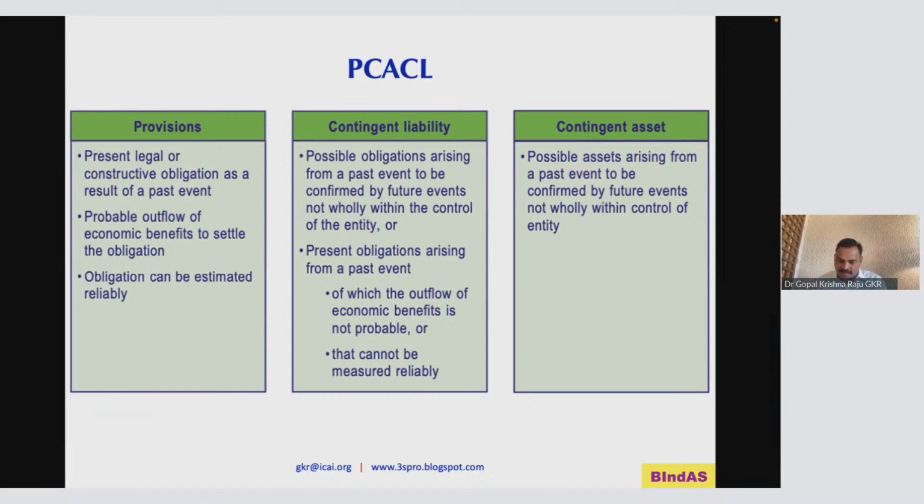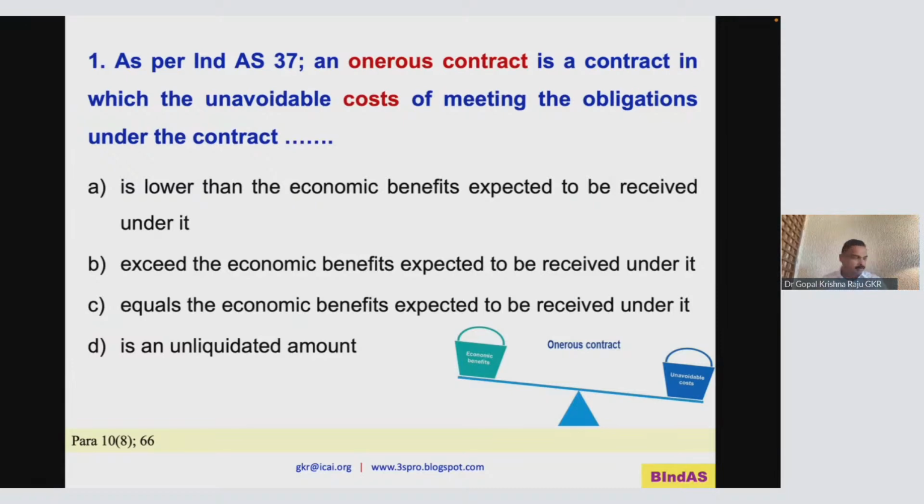So let me first take you to a very interesting terminology called onerous. Actually, there were two friends discussing, and one friend came to another friend who had bought a new house. Both of them were sitting in the veranda having a cup of tea, served by the friend's wife. He was introducing her, and said the tea is very good, and she is my wife, and she is the owner of this property.